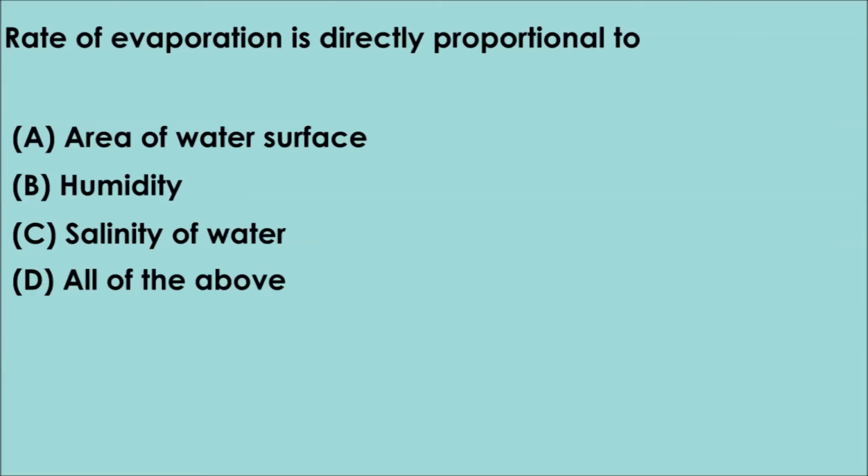Question 20. Rate of evaporation is directly proportional to option A, area of water surface, option B, humidity, option C, salinity of water, option D, all of the above. The correct answer is option A, area of water surface. That is, rate of evaporation is directly proportional to area of water surface.